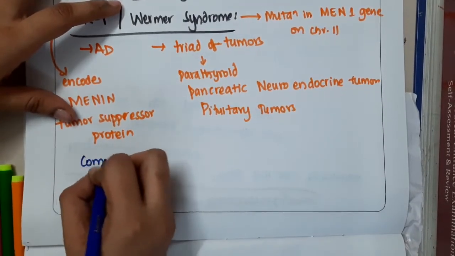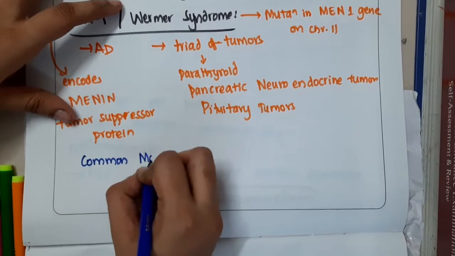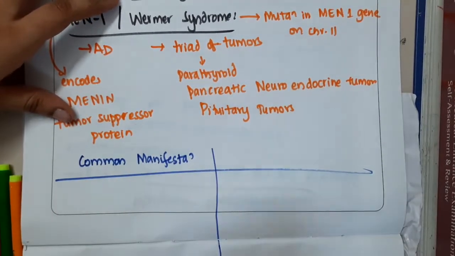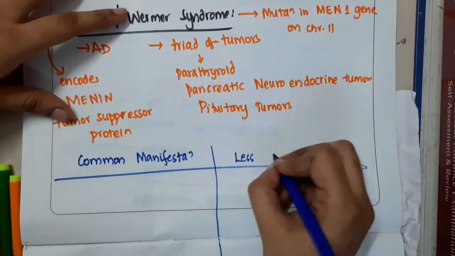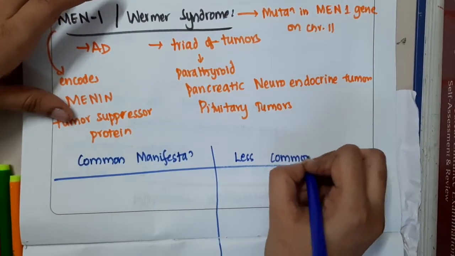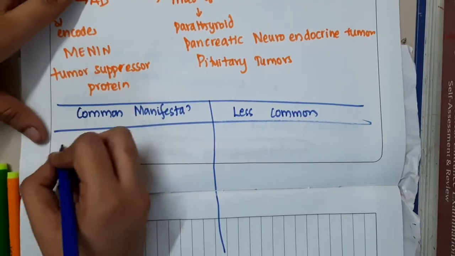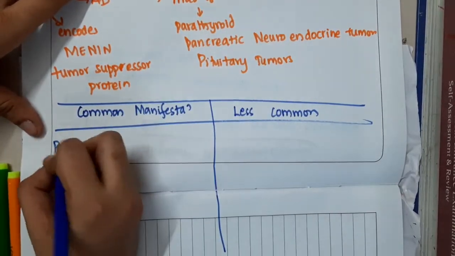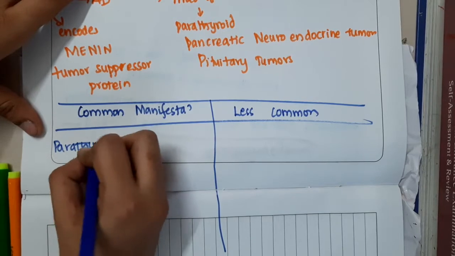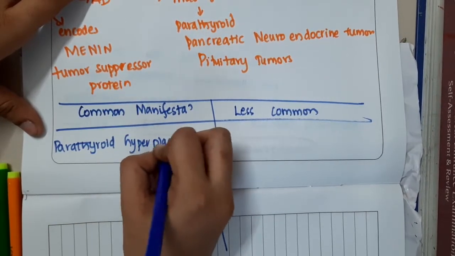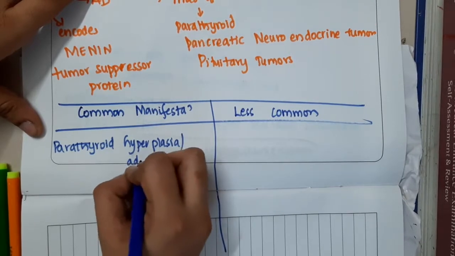If you see the manifestations, we can divide them into two types: common manifestations and less common manifestations. Common manifestations of MEN 1 are, first, parathyroid: parathyroid hyperplasia or parathyroid adenoma.